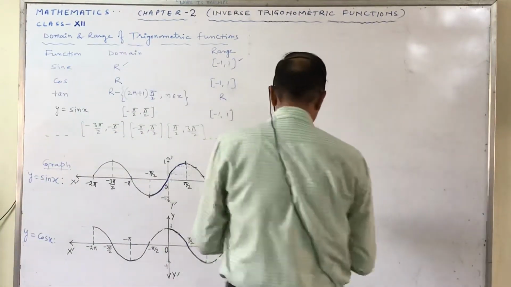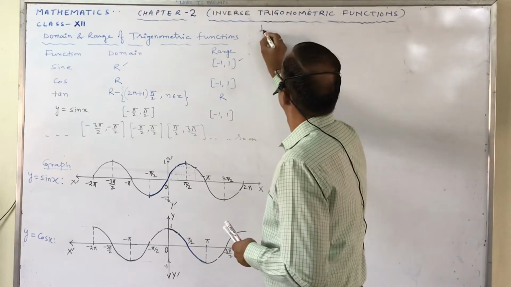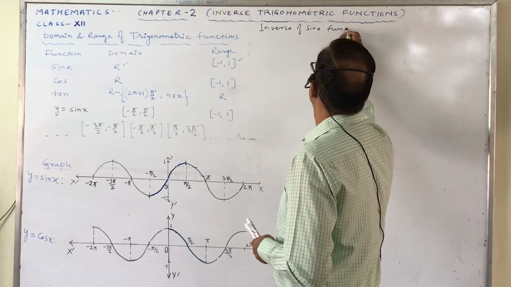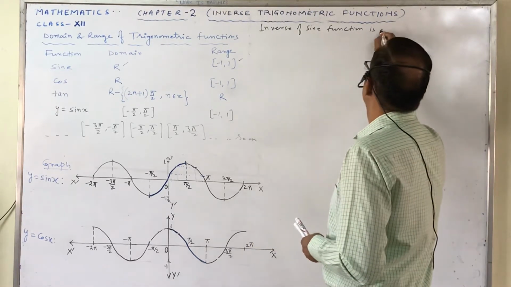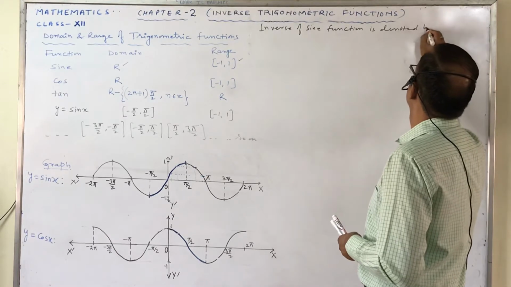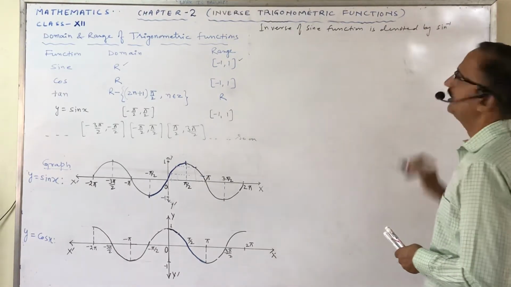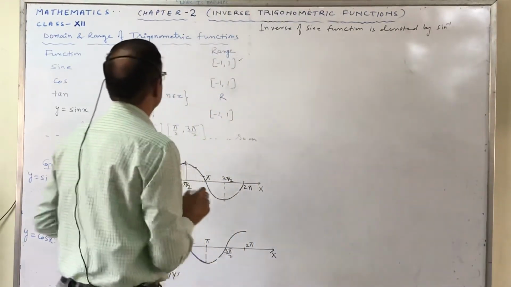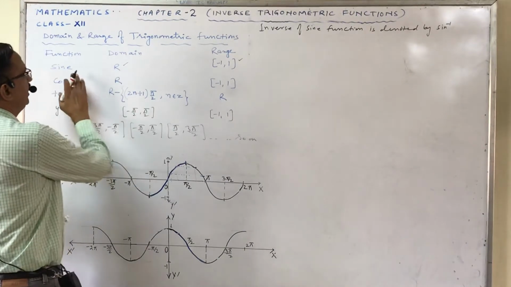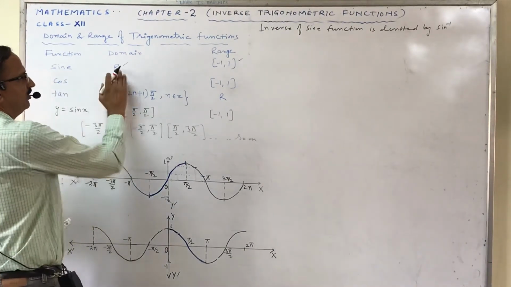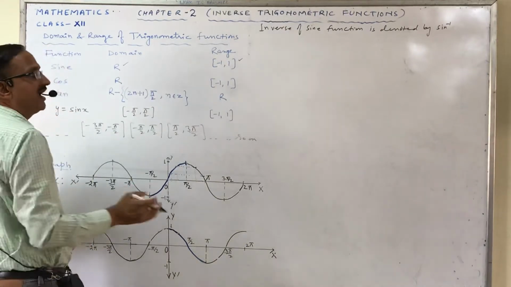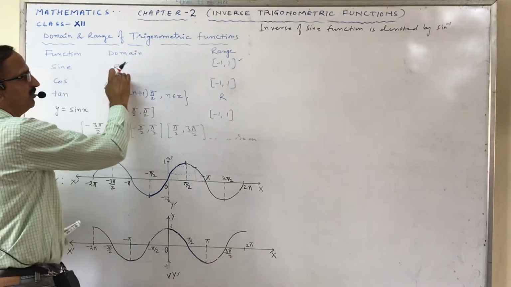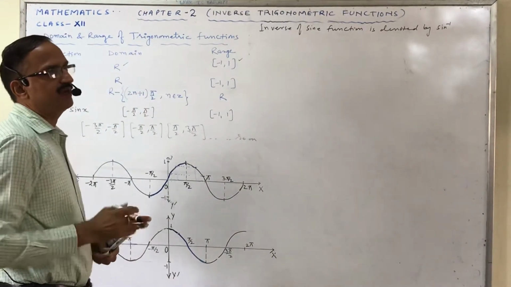The inverse of the sin function is denoted by sin inverse. Now since it is the inverse of the sin function, and sin is defined from real numbers to -1 to 1, sin inverse is defined from [-1, 1] to real numbers. But the real numbers are divided into many intervals, and only then is it 1-1 and onto.